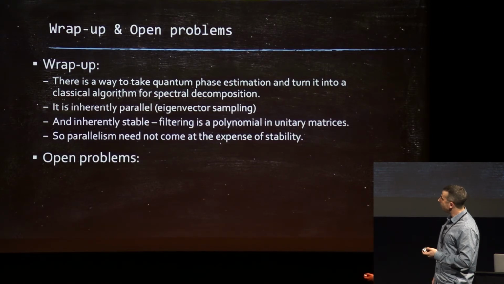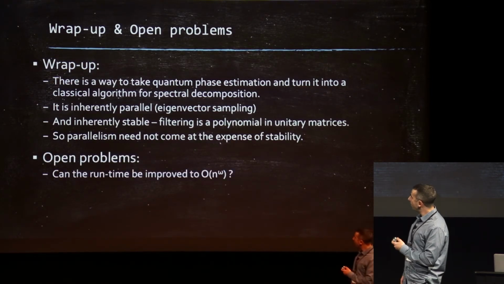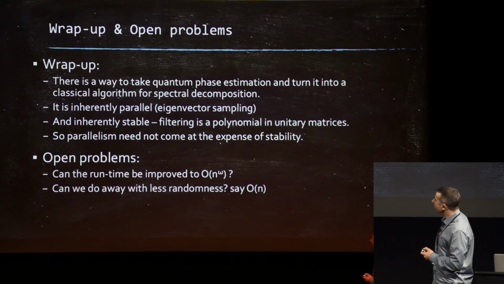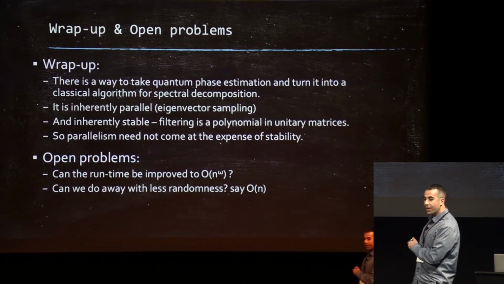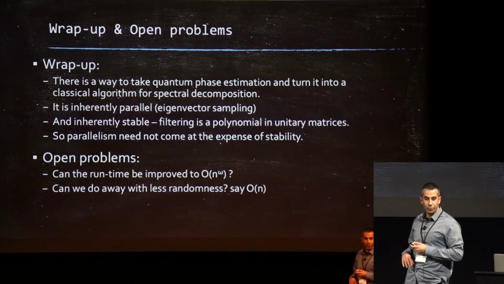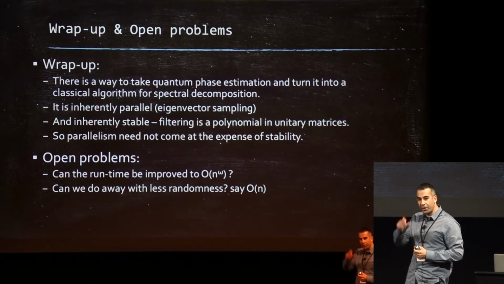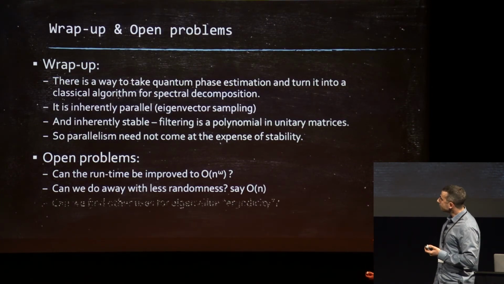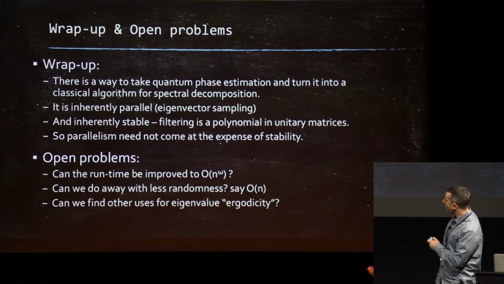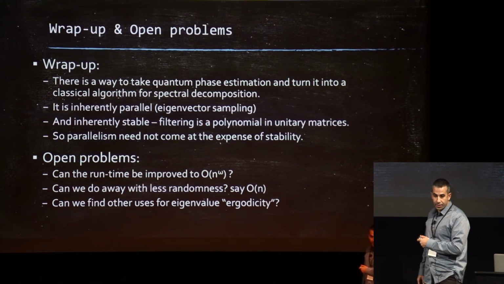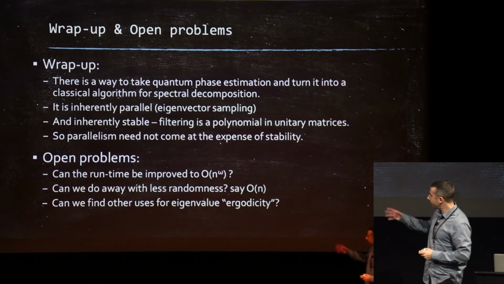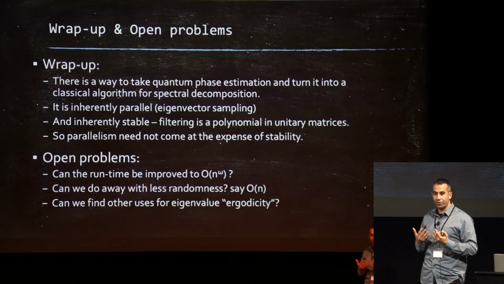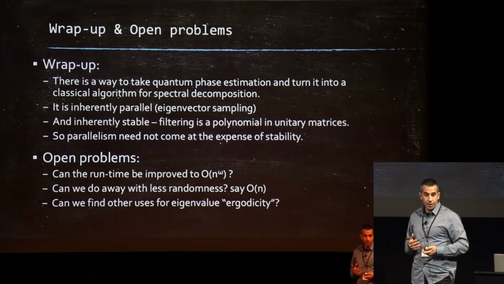There are some open problems that we want to address. One of them is, can the runtime be improved to n to the omega? We think it can be done, but we haven't been able to show this. And can we do away with less randomness? Right now, we need O of n squared random bits. Maybe we can do just perturbation on the diagonal or close to the diagonal and get away with it. And finally, can we find other uses for eigenvalue ergodicity? That may be an important question because this field has not been connected to linear algebra. We hope that this connection becomes more fruitful.